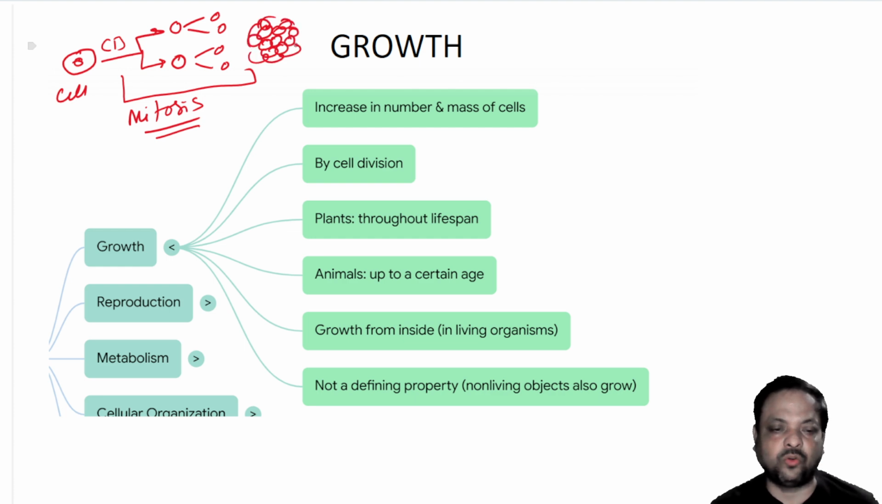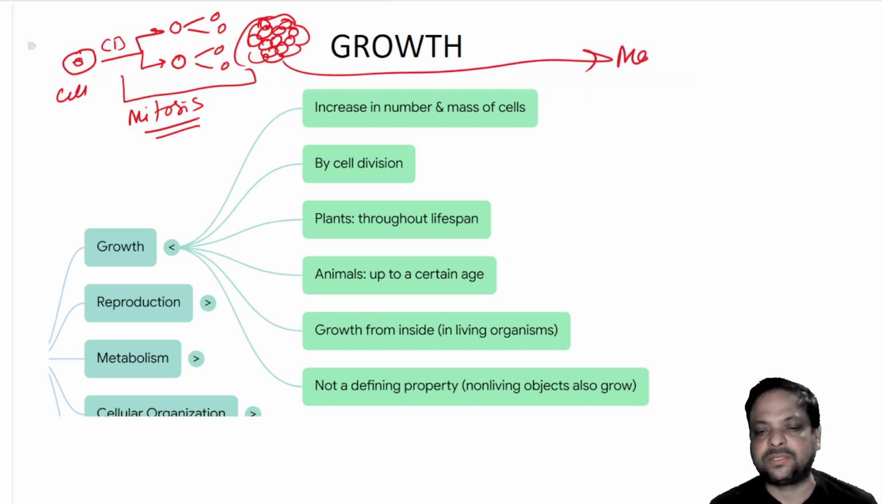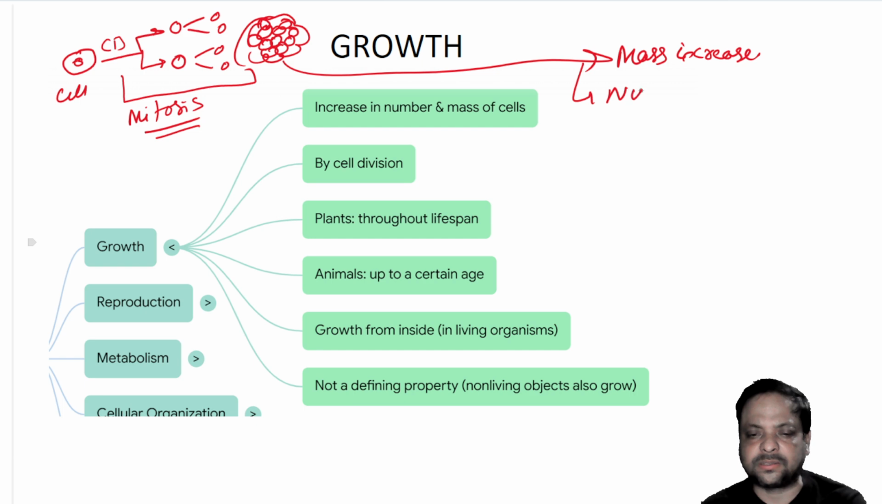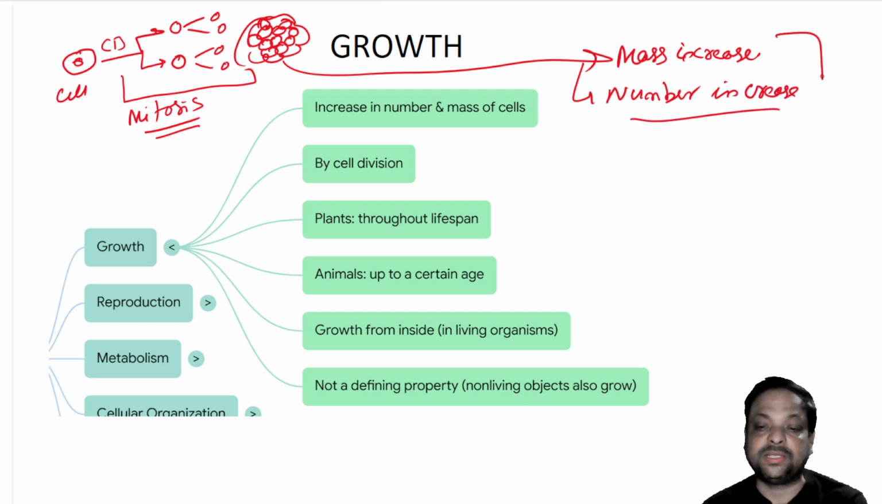So when a group of cells is produced, what happens? We find the mass increases. And also we find the number increases. We find the mass increases and the number increases. So this increase in number and increase in mass by cell division is called as what? Growth. Got it? So growth normally means increase in mass, increase in number of cells, by cell division.